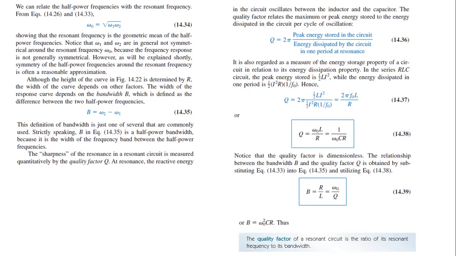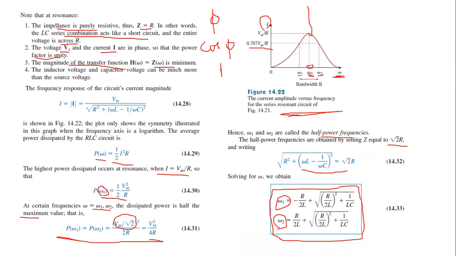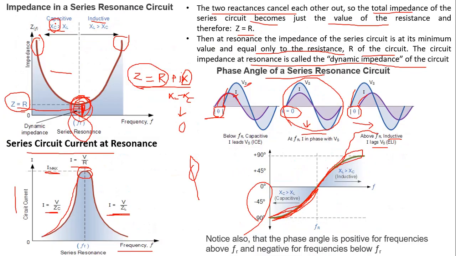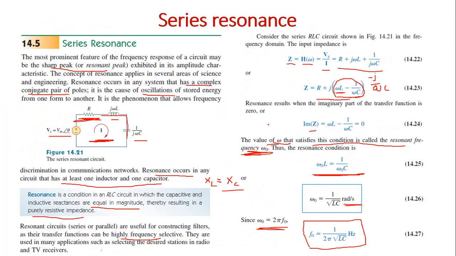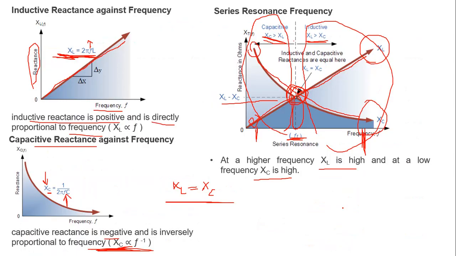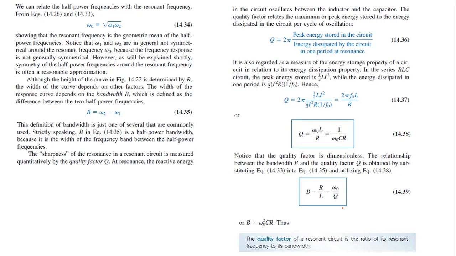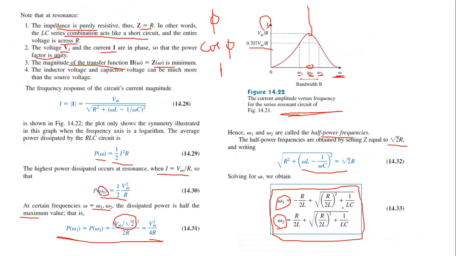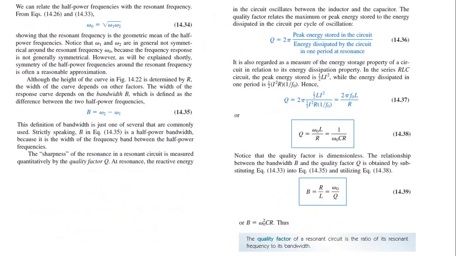Now we can relate the half power frequencies with the resonant frequency. From equation 14.26, that is here, omega naught is equal to 1 by root of LC, and with 14.33 we can find that omega naught is equal to root of omega 1 times omega 2, showing that the resonant frequency is the geometric mean of the half power frequencies.